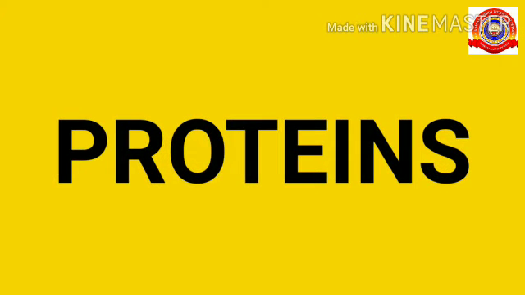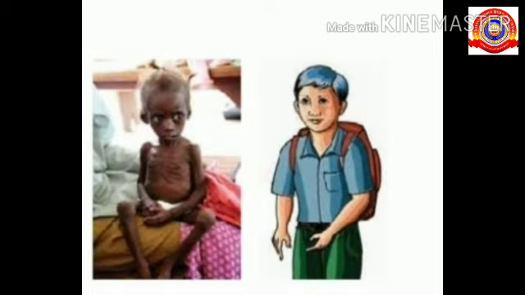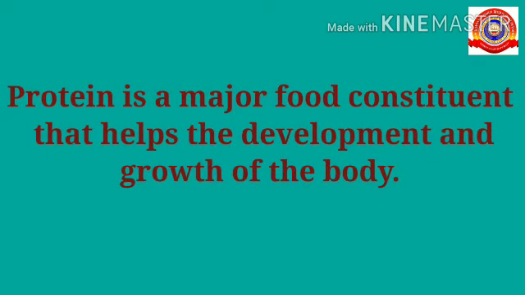Next, we are going to discuss proteins. Look at the picture given in your textbook on page number 60. What may be the reason for this difference? It is because of the deficiency of protein. Protein is a major food constituent that helps the development and growth of the body. Deficiency of protein leads to retardation of growth.